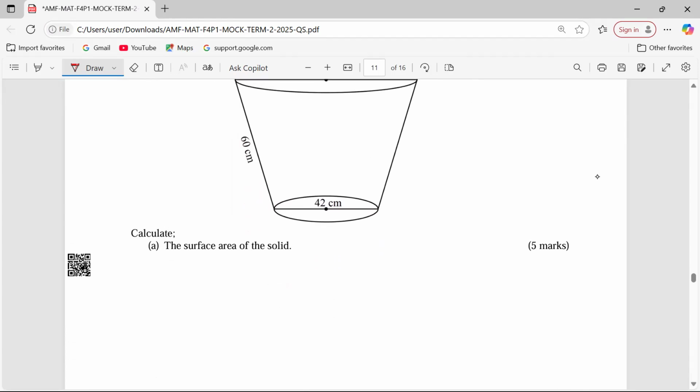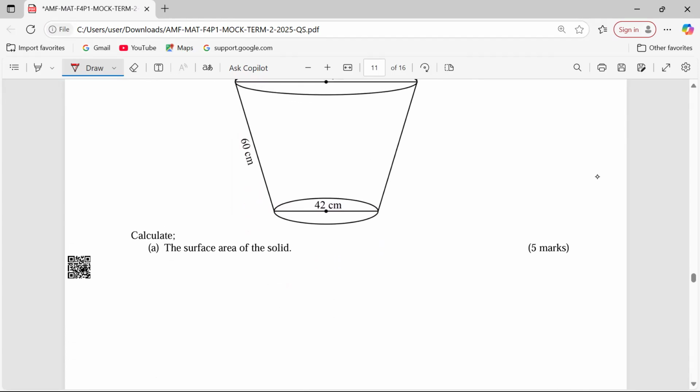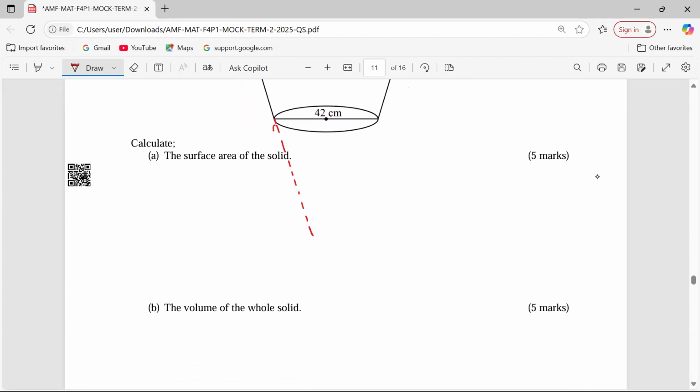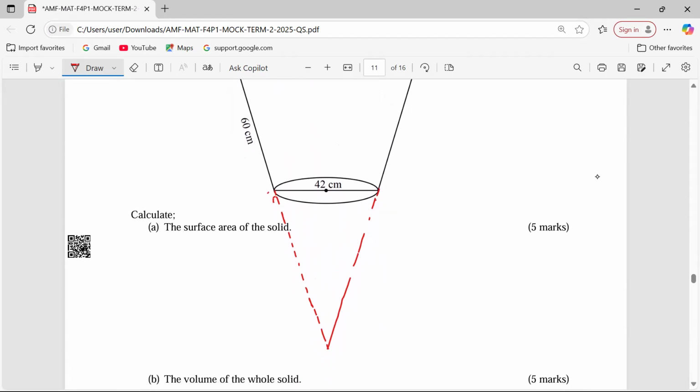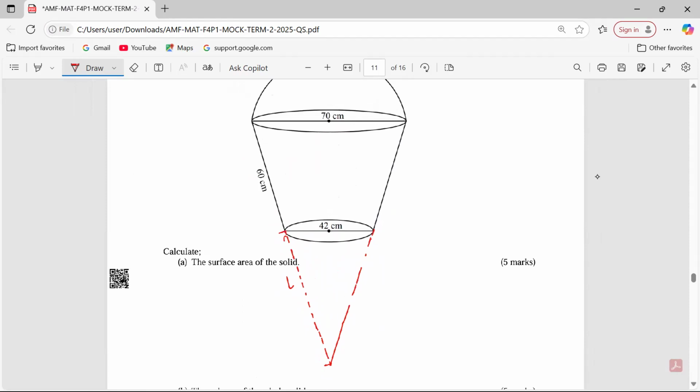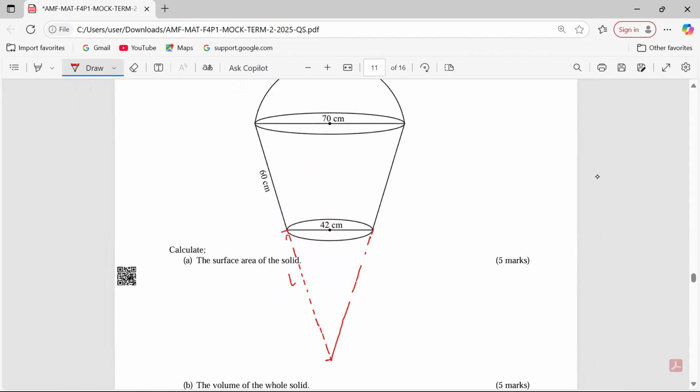So the first thing that you shall do is to use similarities and enlargements to work out the original dimensions of the cone from which the frustum was obtained. So let's work out that first. So we want to assume that there is a small slanting height of L, which was cut off here. So you see there is an original cone from which the frustum was obtained.